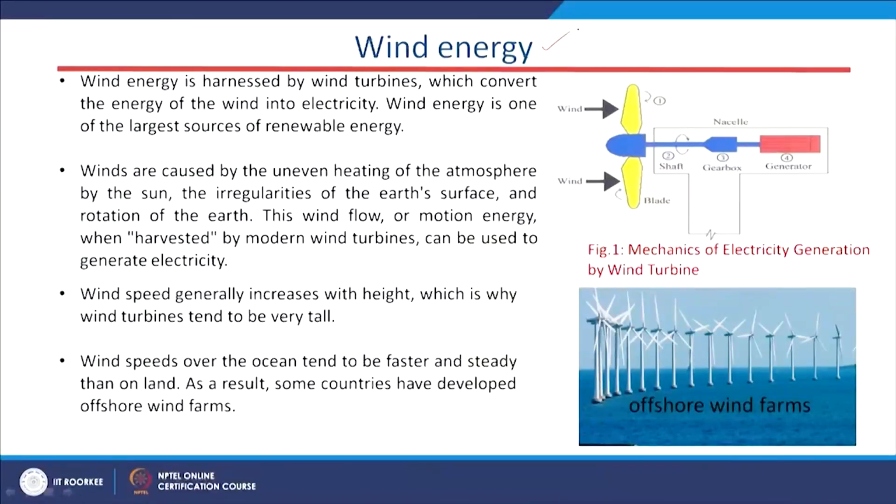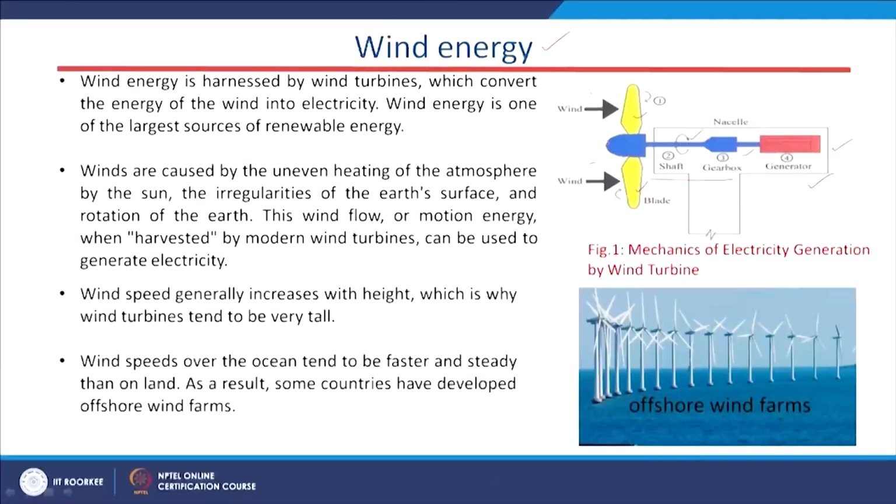Now, I will discuss what this wind energy is. If you see this figure, it is a schematic figure of the wind energy system, where I have shown these two arrows, basically the wind flow, and these are our blades, and we have the shaft, gearbox and the generator. Now, in a wind system, the kinetic energy present in the wind is converted to mechanical energy with the help of this mechanical system.